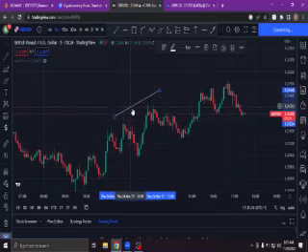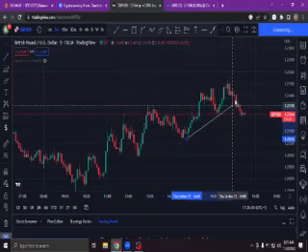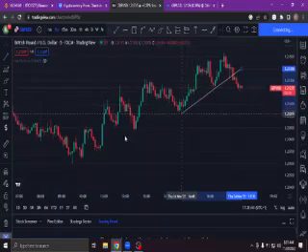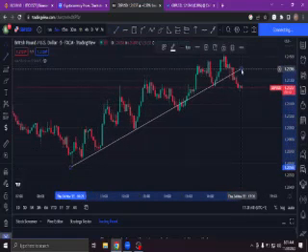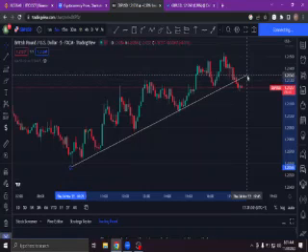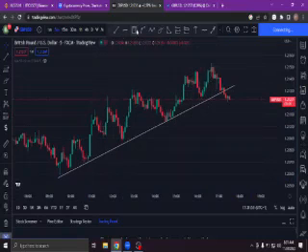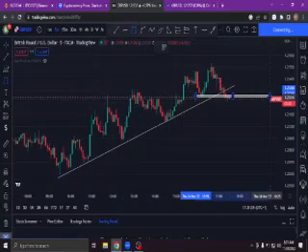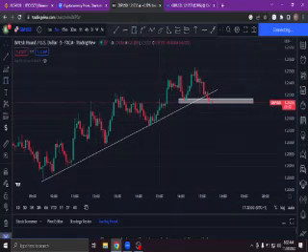Now since we have this move here, let me pull this thing up. So let me just adjust, or let me draw the line. Now if you draw and you spot maybe an OB here, or you spot a trend line here. Now this is a trend line, and since this is a trend line, I have spotted a change of character level at this point. Then this is what we have.